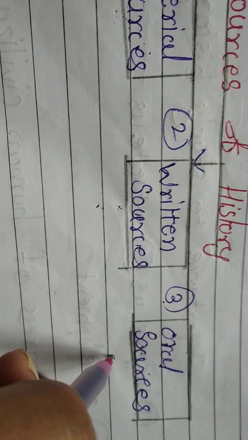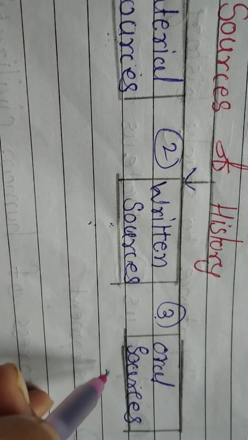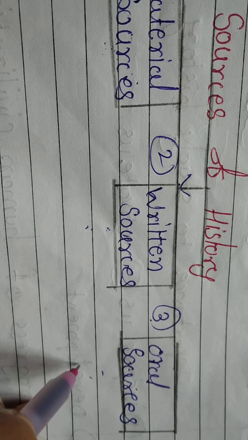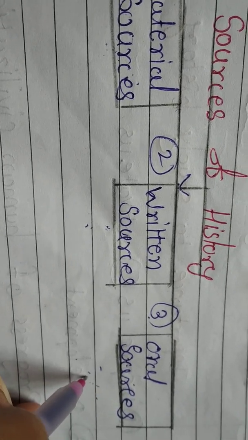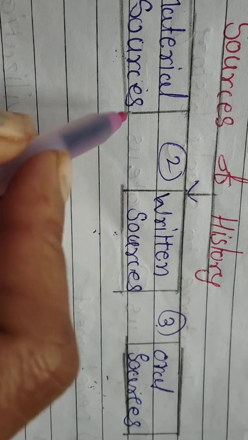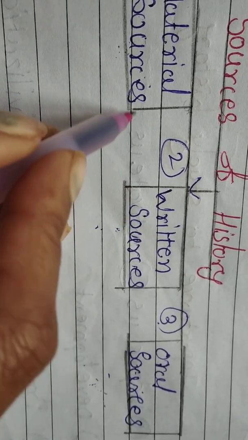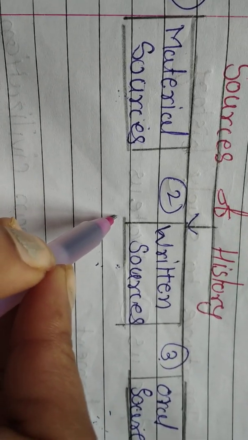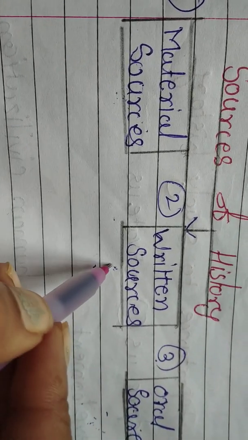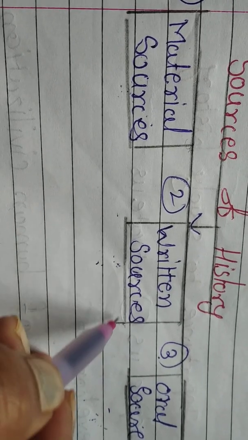In oral sources, folk tales, folk songs, ovis, povadas, shloks, gathas, legends are all included. We will study this in depth next year in 6th and 7th standard.